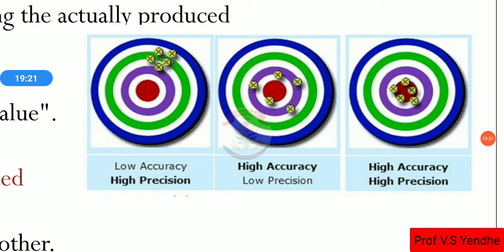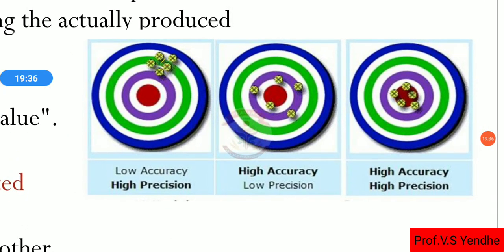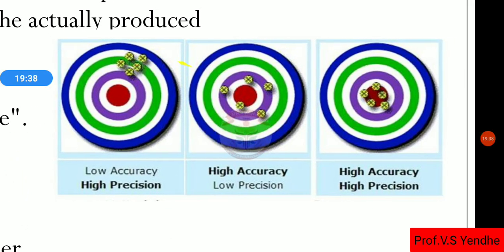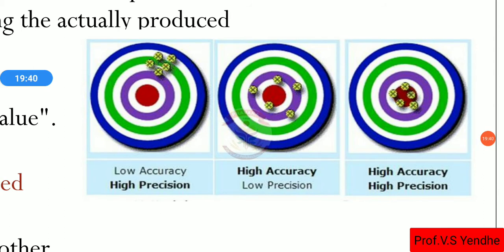In the first diagram, the measured values are away from the center, that means away from the true value. So this measurement has a very low accuracy.